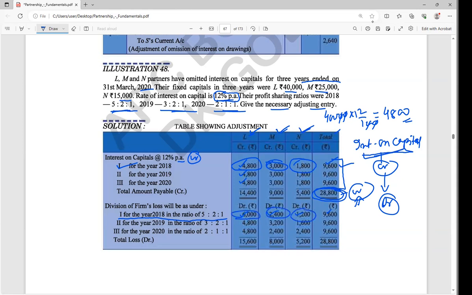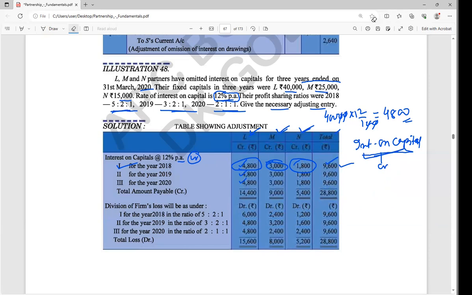So at that time, as per their ratio, sometimes they have given some more amount than how much they receive. So that money indirectly goes to the other partners. Got the point? Okay, that's why we are doing this adjustment. We are taking that money from the partners only, in their ratio. But interest on capital is not in their ratio, right?